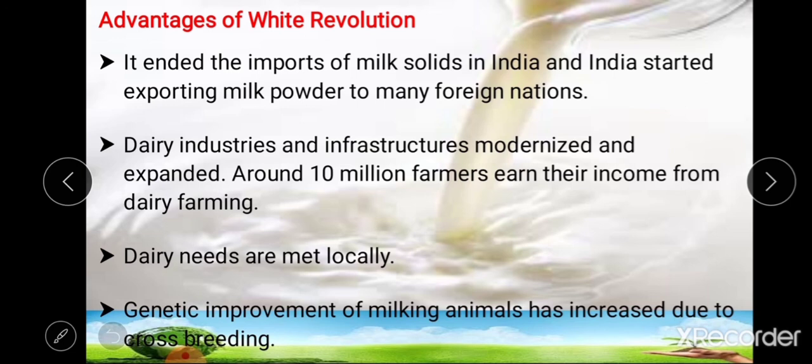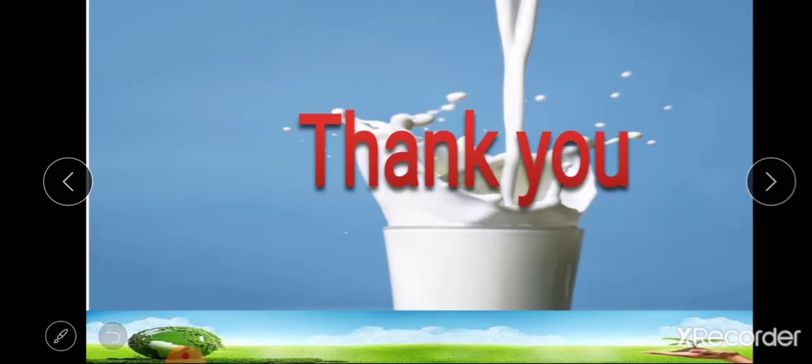After that, the next advantage is that dairy needs are met locally. Whatever was needed for milk consumption was made available due to the white revolution. And the next advantage is that genetic improvement of milking animals has increased due to cross breeding. So these are the different advantages of white revolution.